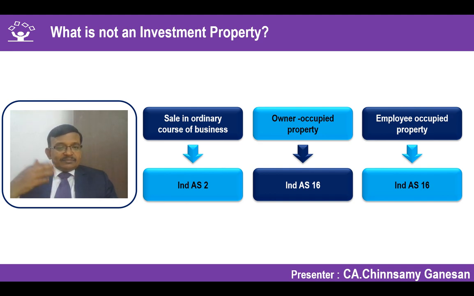Now you can ask, because we have learned in the previous case, what happens if the entity takes certain properties on lease and gives it to its employees? Goes without saying, if it is a right of use asset, you will apply the principles of Ind AS 116 leases, like what you have used right of use asset for your business purposes. It is also considered as business purposes, even if it is given as employee quarters, or accommodation or guest house for the employees. So that also gets covered under Ind AS 116 if it is taken on lease.